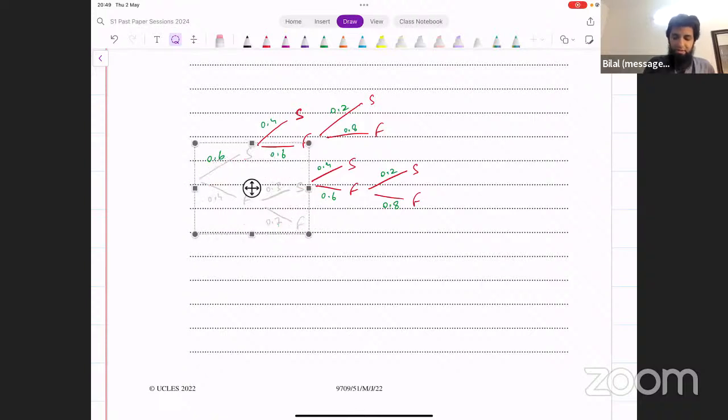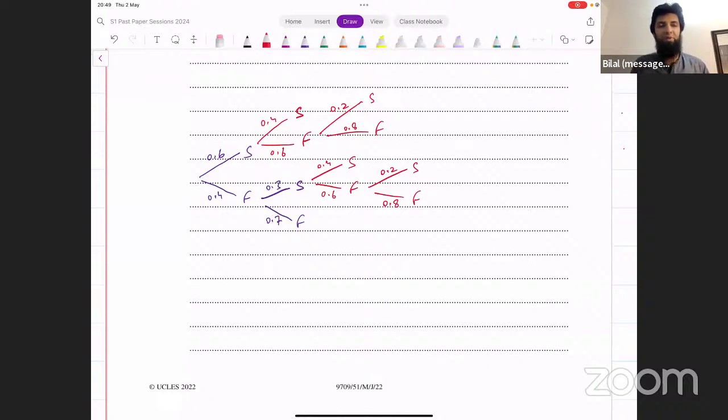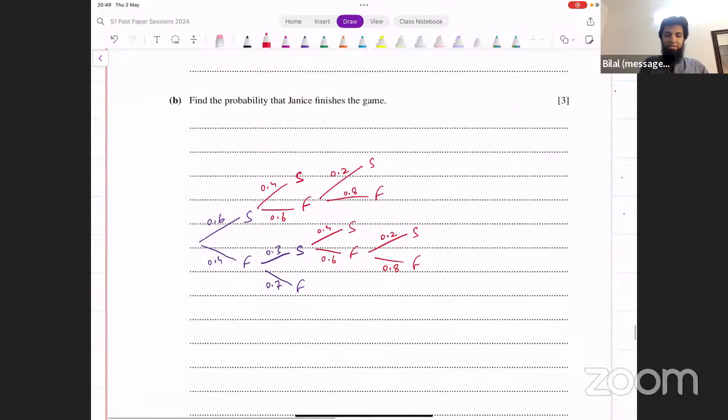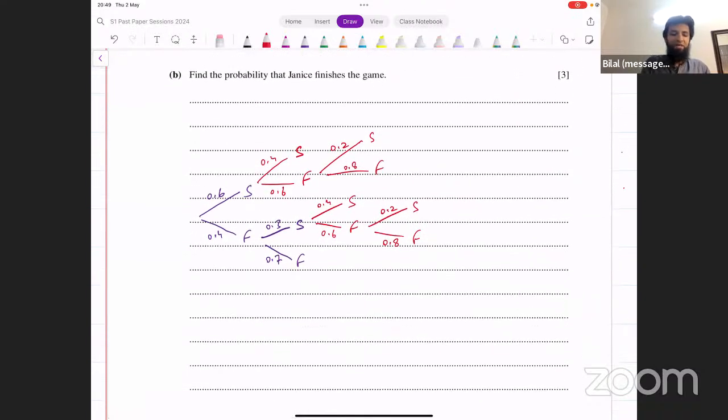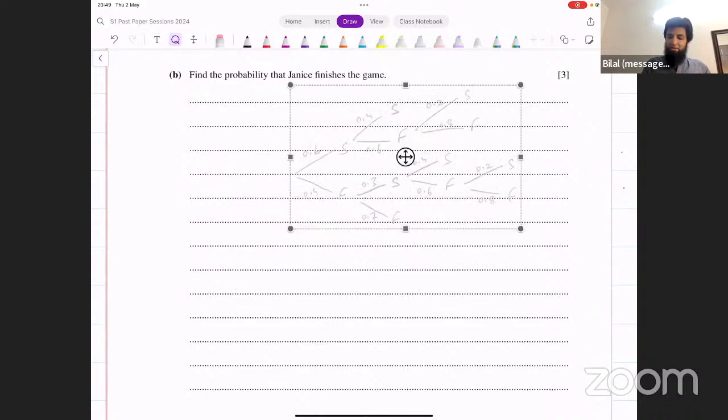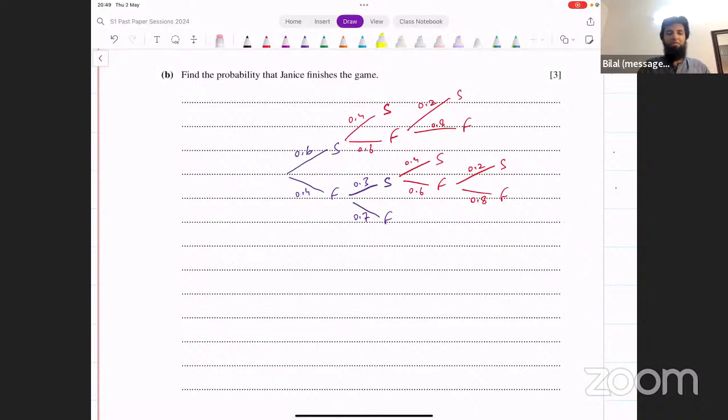So this is level 1. The blue part is level 1. And then the red part is level 2. Okay? Blue part is level 1 and red part is level 2. Now it says find the probability that she finishes the game. Finishing the game means that she completes both levels eventually.